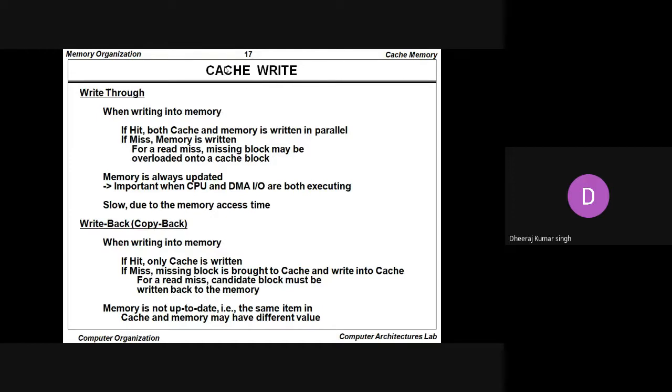Whenever we talk about the copy back, the write back, when writing into the memory, if a hit occurs, only the cache is written. If a miss occurs, the missing block is brought to the cache and written into the cache. For a read miss, the candidate block must be written back to the memory. Memory is not up to date. That is, the same item in cache and memory may have different values.